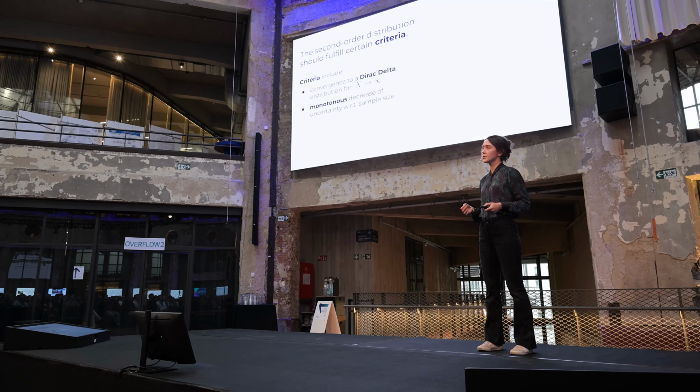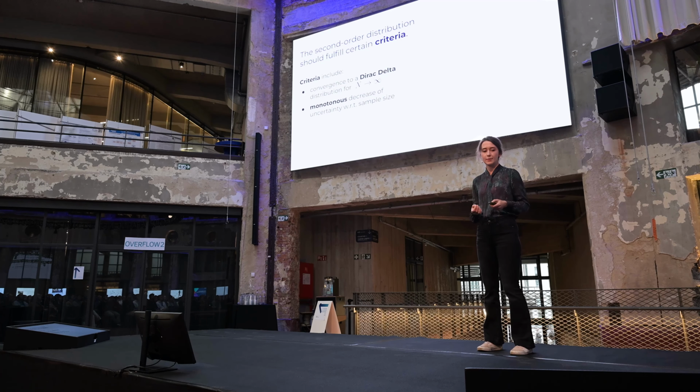For example, we wanted it to converge to a Dirac delta distribution if we increase our sample size to infinity, hence to the case of absolute certainty and no epistemic uncertainty at all. Furthermore, we would like to have some form of monotonicity, so decreasing uncertainty with increasing sample size.